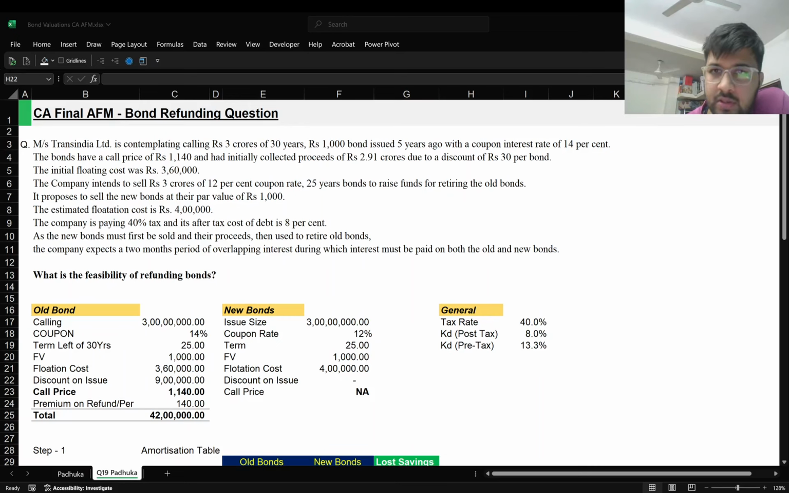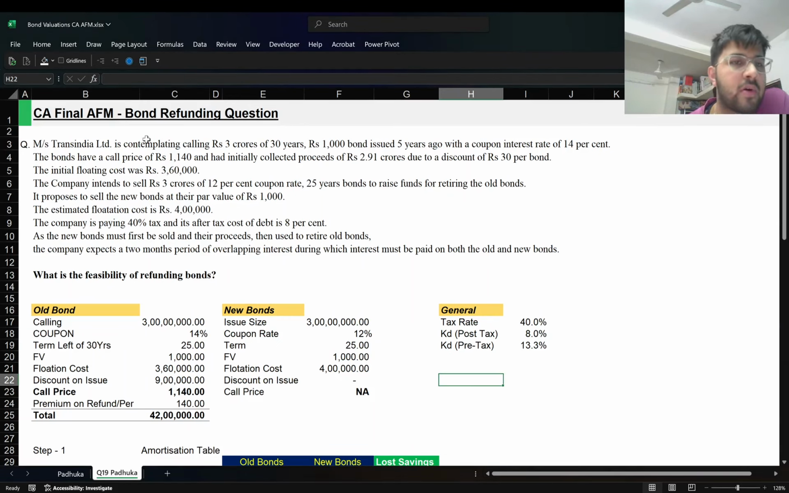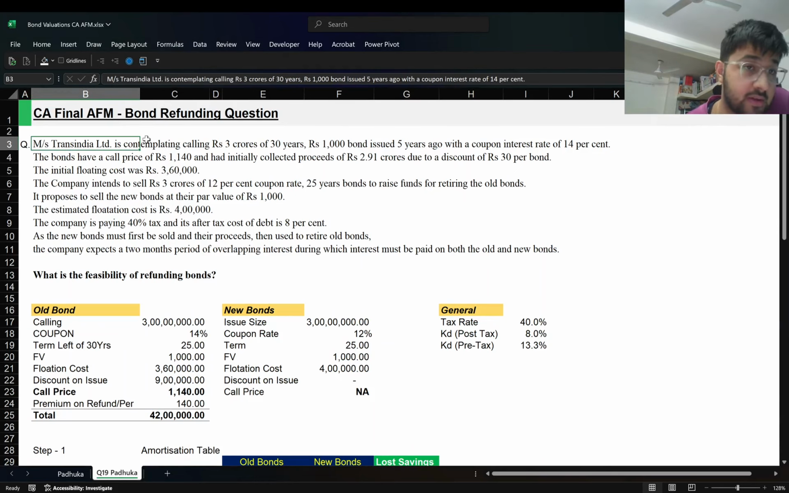Simple question from CA final on bond refunding. I found this question really interesting and the concept really interesting, but there are a few flaws in the way ICI solves it. So first, let's read the question.